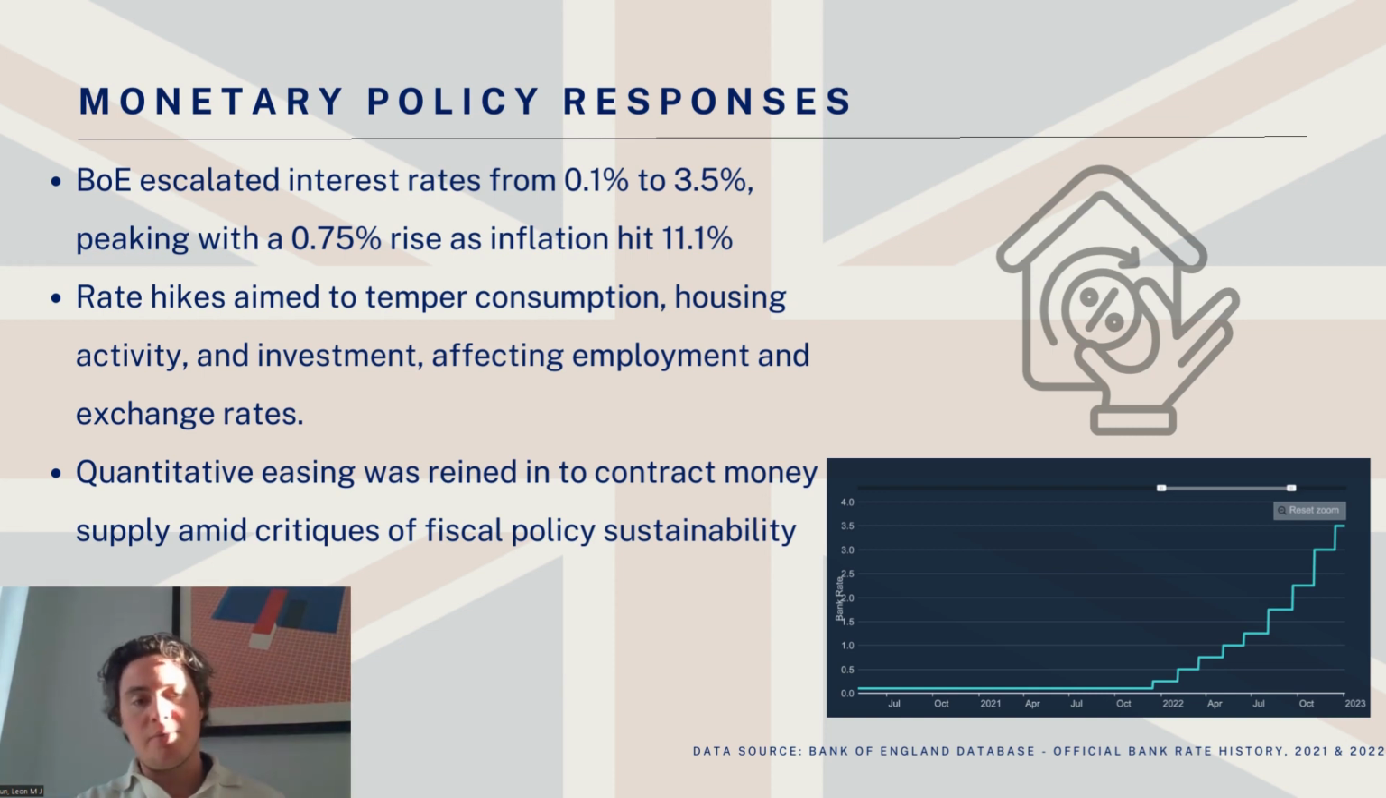Quantitative easing was stopped to rein in the money supply and address issues of fiscal policy sustainability. As we can see in the graph, the Bank of England started to raise rates at the end of 2021, beginning of 2022, when inflation started to go up. So we can see a clear correlation between interest rate raises and inflation.